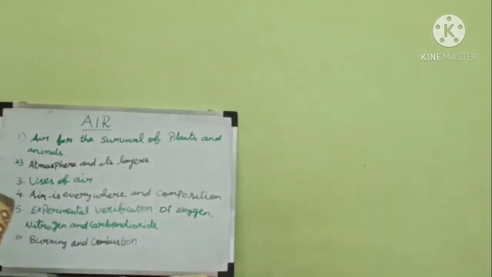Children, before that we should know what is air. Tell me children, what is air? Air is a mixture of gases. What are all the gases present in air? Oxygen, carbon dioxide, nitrogen and some other gases.